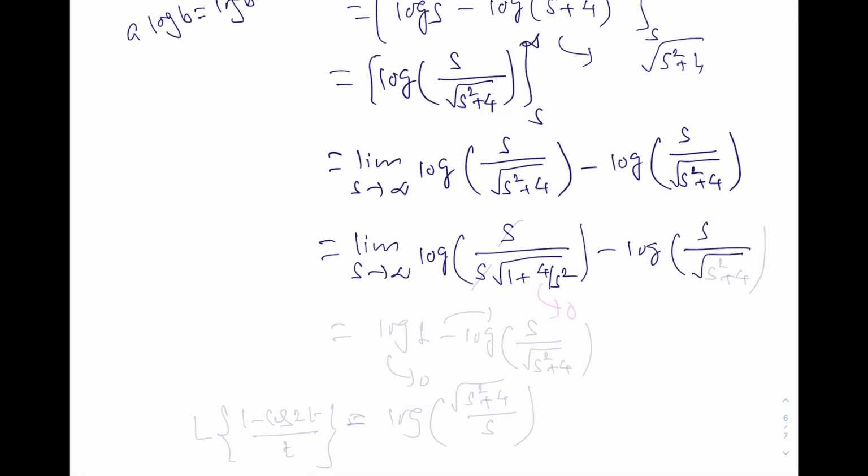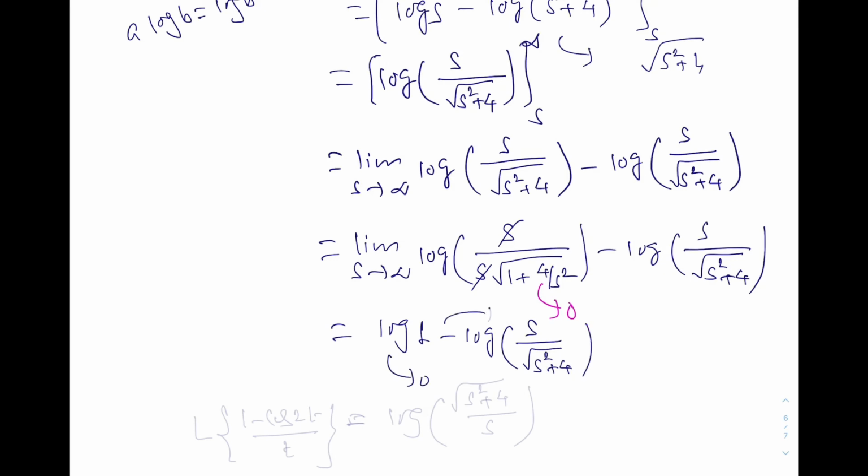Now when s tends to infinity, the 4 by s square part tends to 0, and so you are having log of 1, minus log of s over root of s square plus 4.